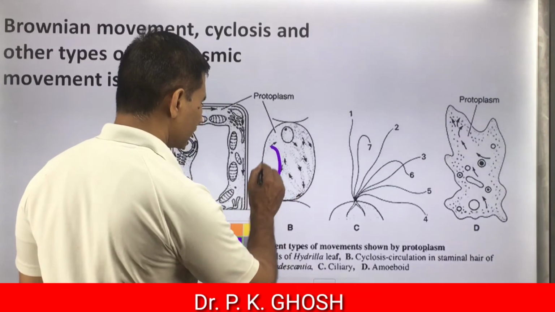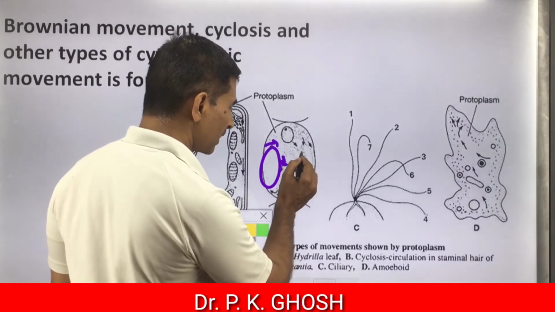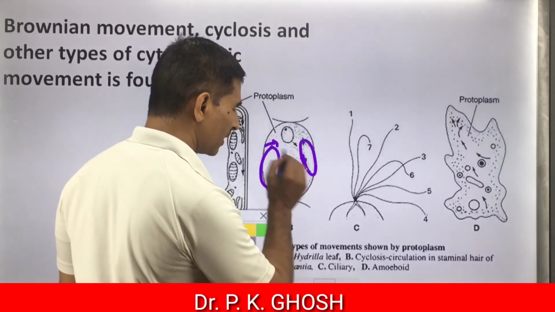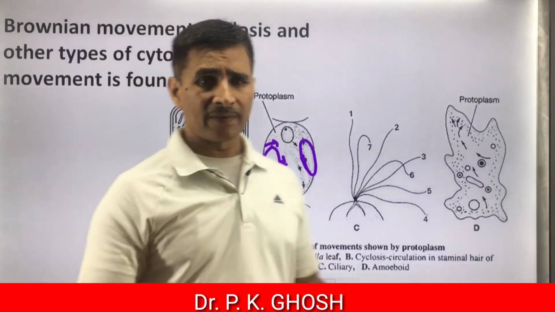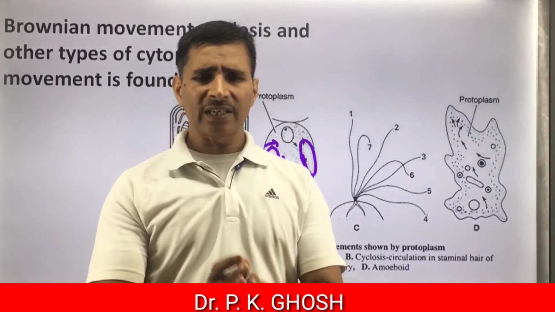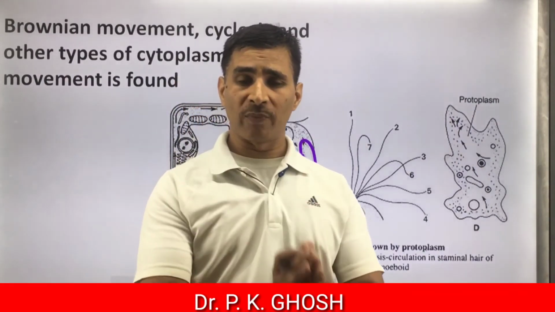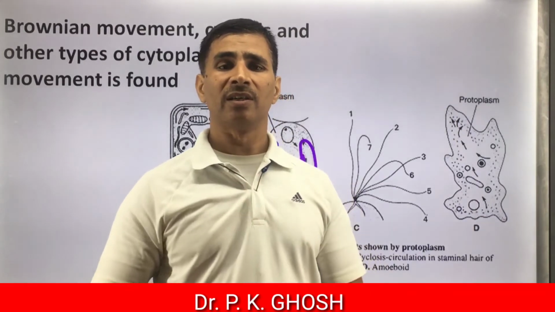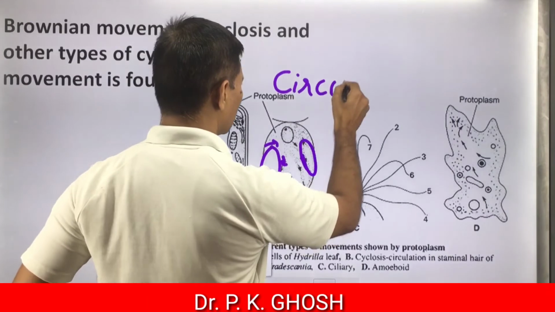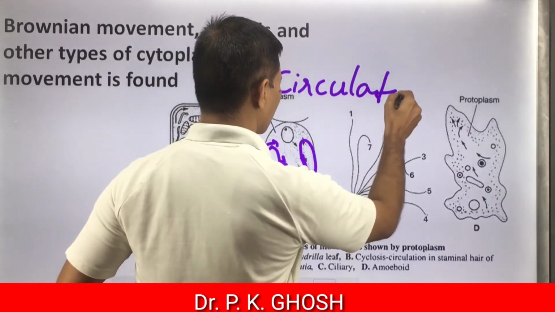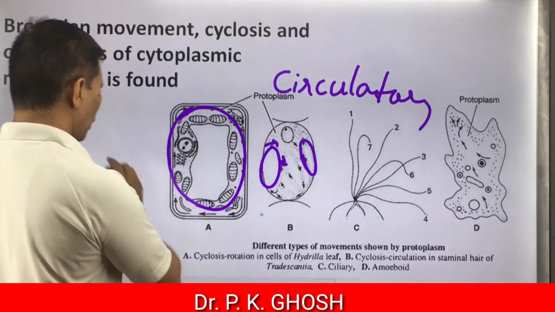It is clockwise. You can see the direction of the arrow is clockwise. But here, what is this? This is anti-clockwise. This is anti-clockwise, this is clockwise. If in a single cell, clockwise as well as anti-clockwise, both types of rotatory movement have been reported, then it is called circulatory movement. This one is circulatory movement, and this one is rotatory movement.